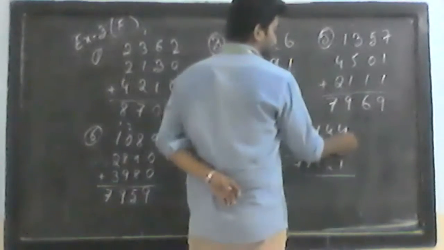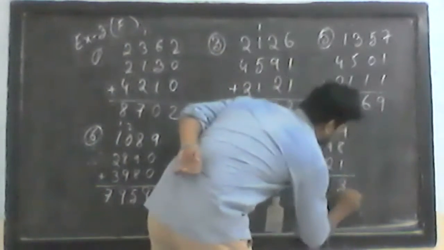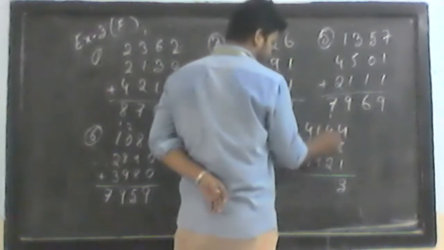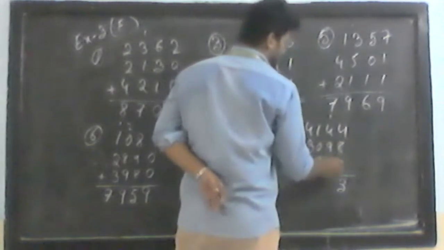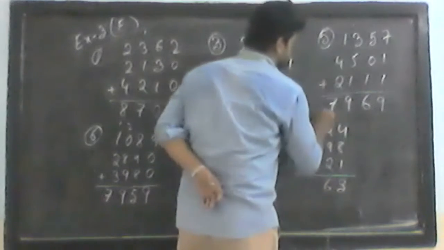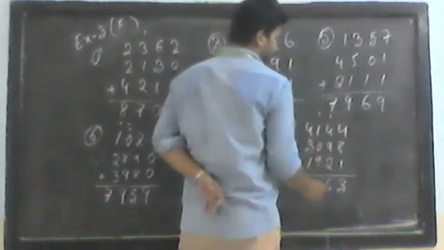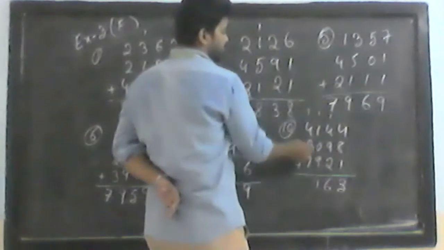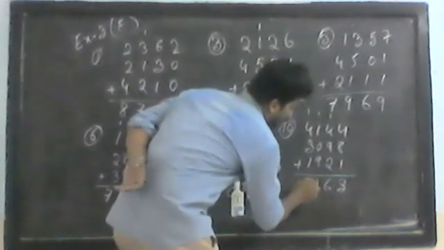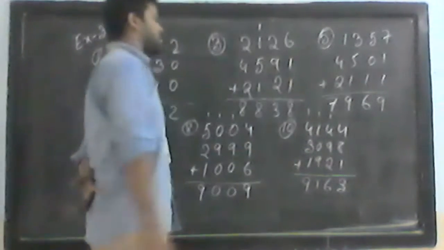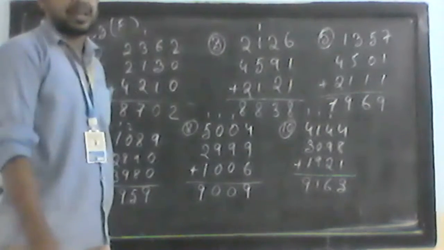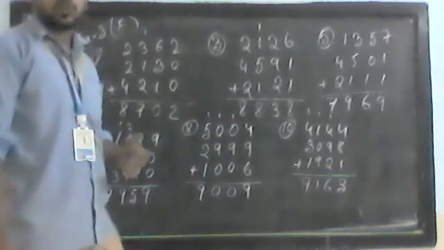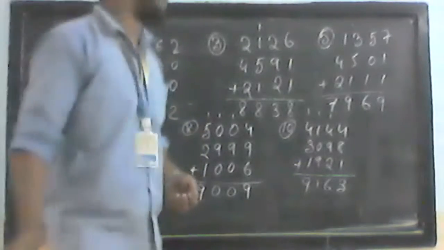We have 8 plus 4, 12, plus 1, 13. 3 carry 1. Now 4 plus 1, 5. 5 plus 9, 14. 14 plus 2, 16. 6 carry 1. Now 1, 1, 2 and 9 is 11. 1 carry 1. 4 plus 1, 5, plus 3, 8, and 1, 9. So what we have? 9,163. Okay. So to do the next number, let me rub the board.